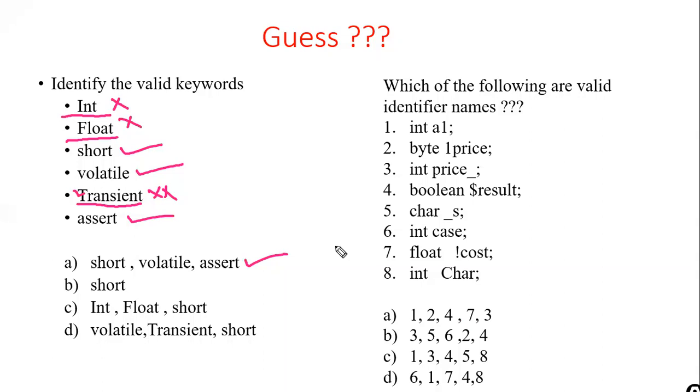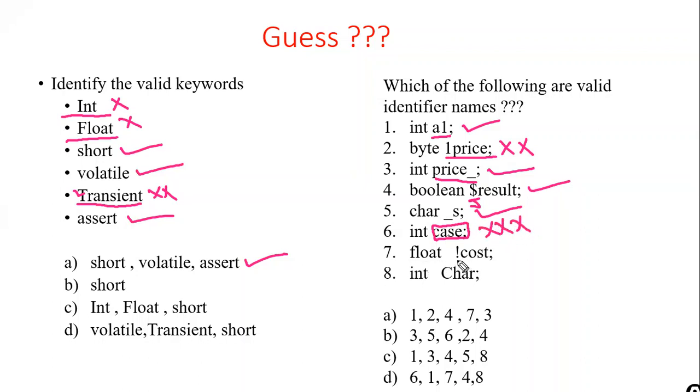Coming to the next question, which of the following are valid identifier names? All identifier names can start with a character, so this is valid, and any other character can be a number, so this is valid. Identifiers should not start with a number, so this is invalid. Identifiers can have an underscore at any character, so this is valid. All identifier names can start with a dollar sign, valid. They can start with an underscore, valid. And case is a keyword. We have already discussed that identifier names cannot be keywords. We cannot use keywords as identifiers.